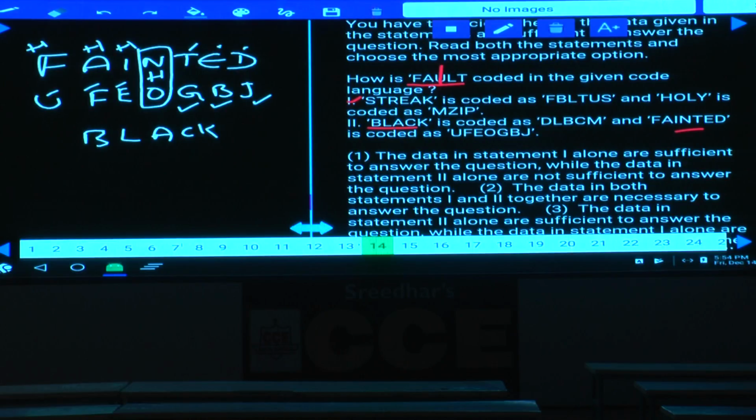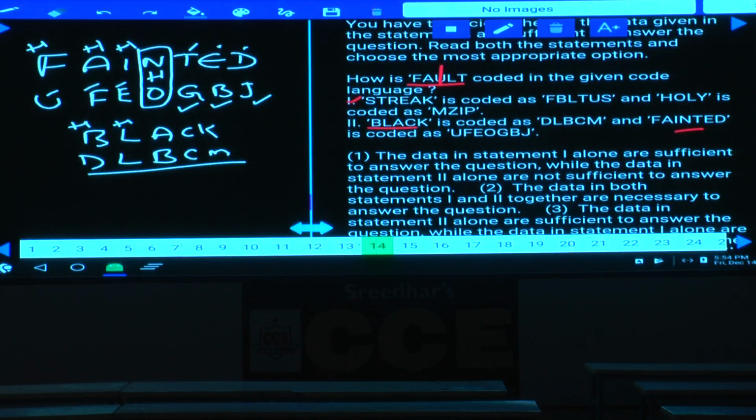Now in this word black, A plus 1 is B, B plus 1 is C, written at this place. L plus 1 is M at this place, C plus 1 is D, K plus 1 is L: D, L, B, C, M. Hence, are we able to determine the answer or not? Middle letter plus 1, for the remaining plus 1 and so on. Hence, what is your answer? Only 2 alone is sufficient.